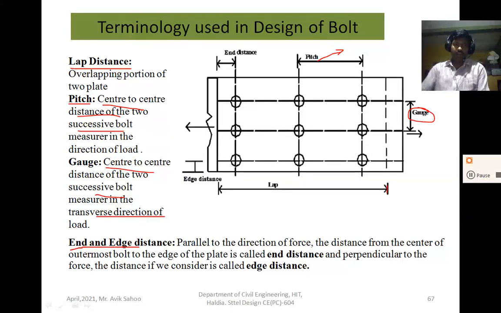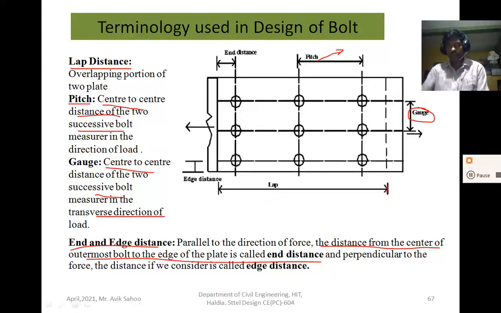Now the end and edge distance. You see that the distance from the center of the outermost bolt to the edge of the plate is called end distance, and this distance is measured parallel to the direction of force.